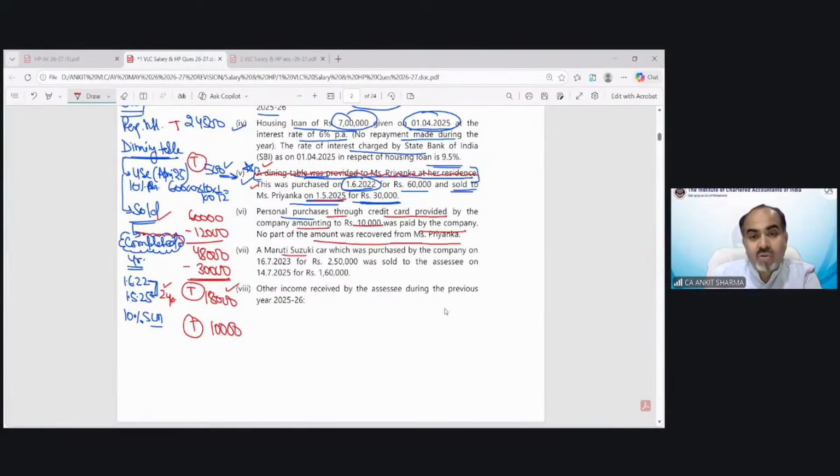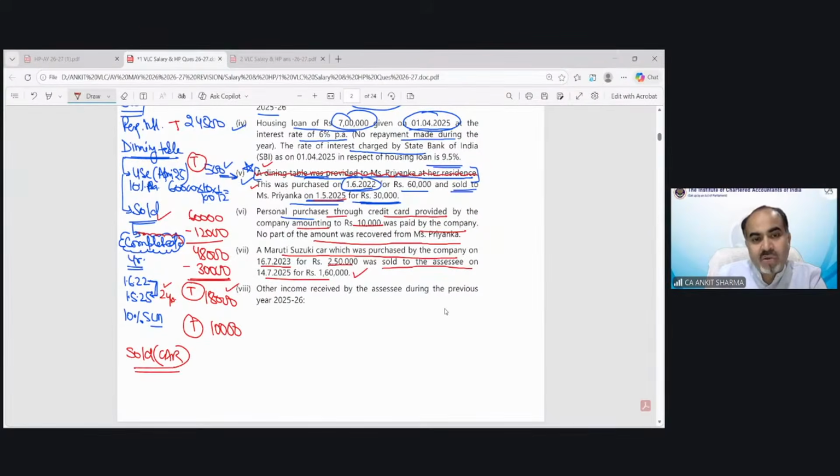A Maruti Suzuki car was purchased by the company on 16/7/23 for 250. Now you can see in this case, use is not given. This is the difference between point number 5 and 7. Now you can see in this car case, directly property has been sold to the employee. Understood? So now we will apply the sale of car perquisite.